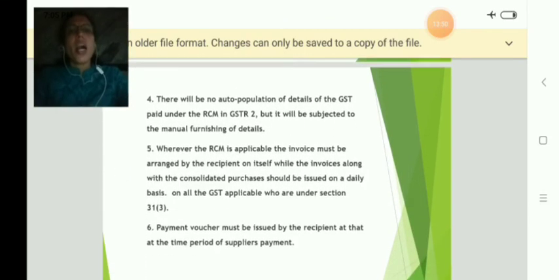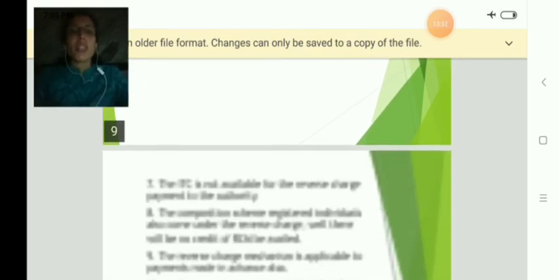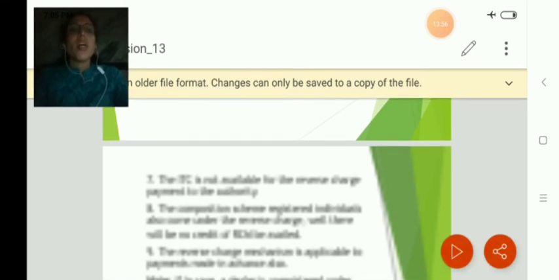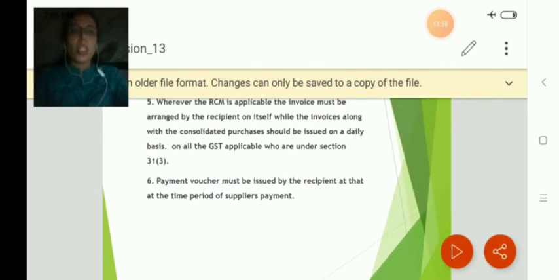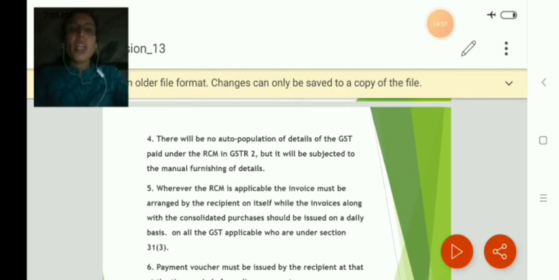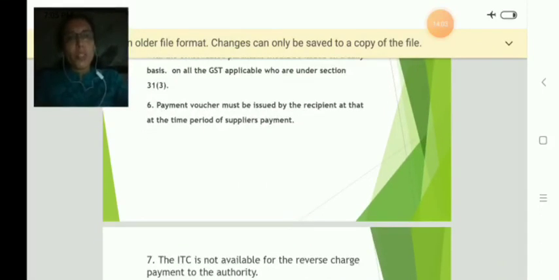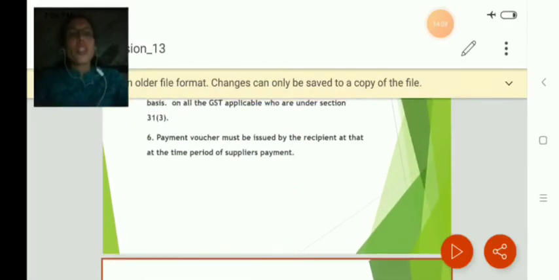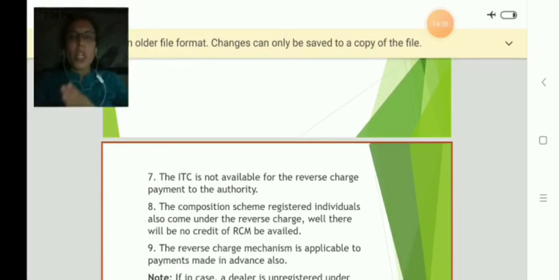So all these are the different requirements of reverse charge mechanism. They have to follow these rules and regulations strictly. The person who is coming under reverse charge mechanism should follow all these rules and regulations strictly. So I hope you can go through these points. It's very simple. Okay, so I hope you understood the concept of reverse charge mechanism, and it is very important while determining the taxability or to determine the aggregate turnover of the SSE under the GST Act. Yes, thank you.